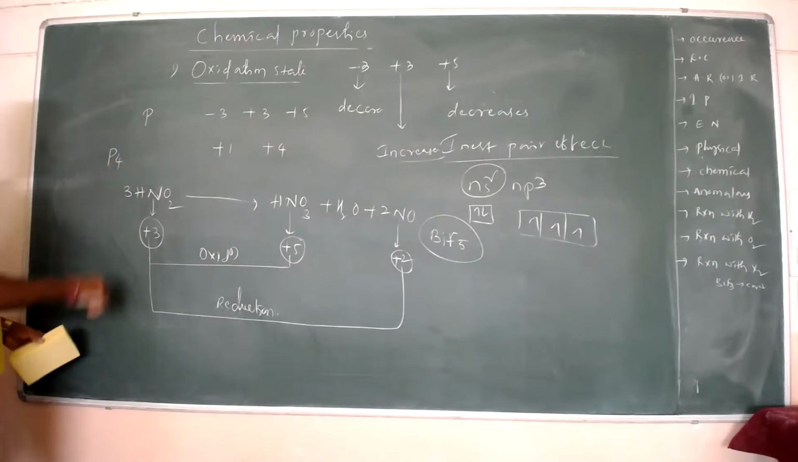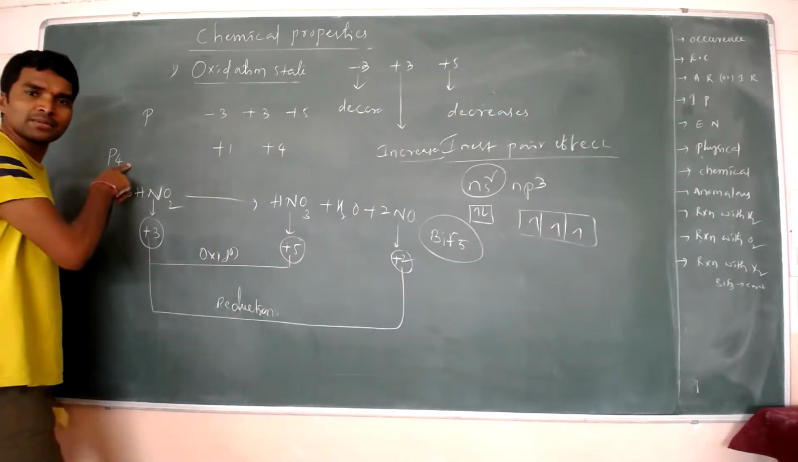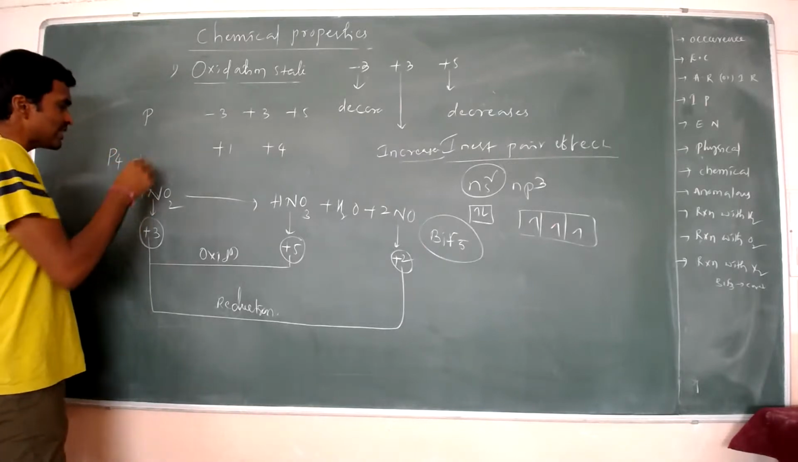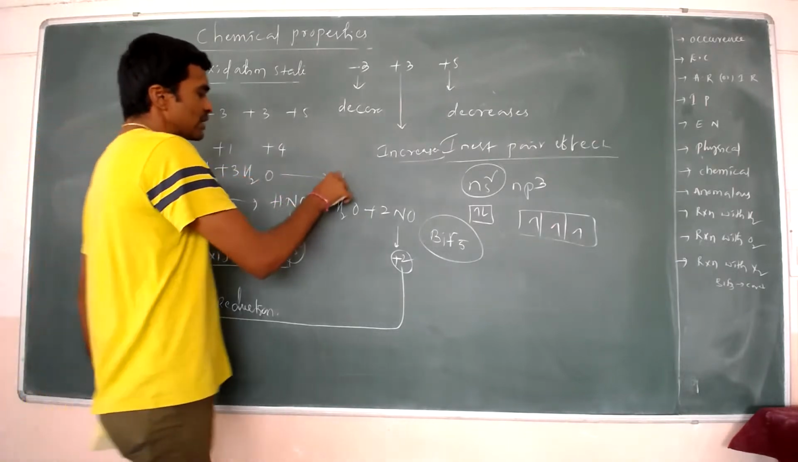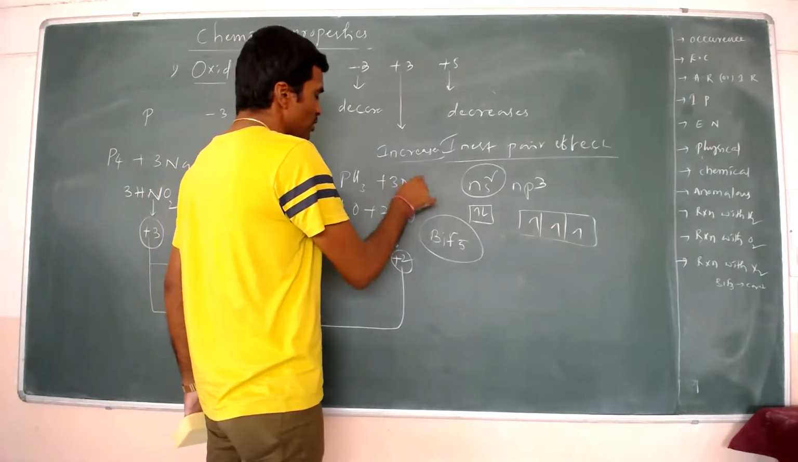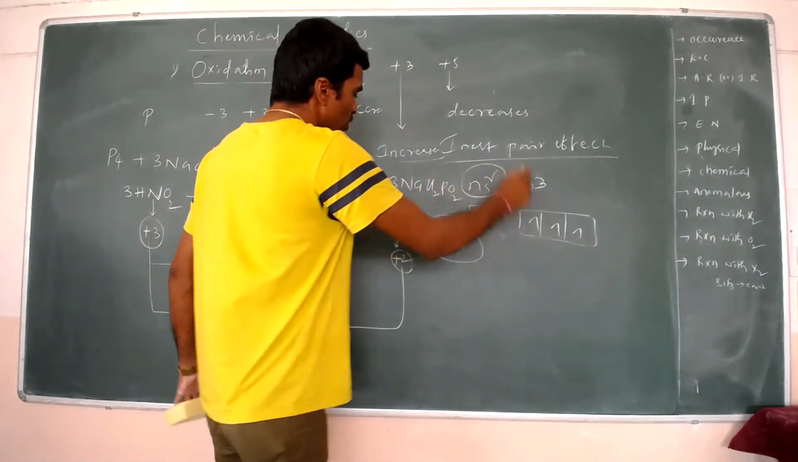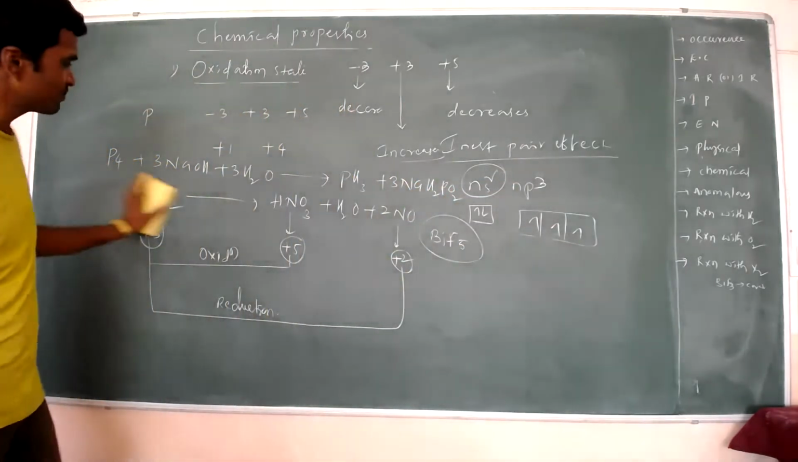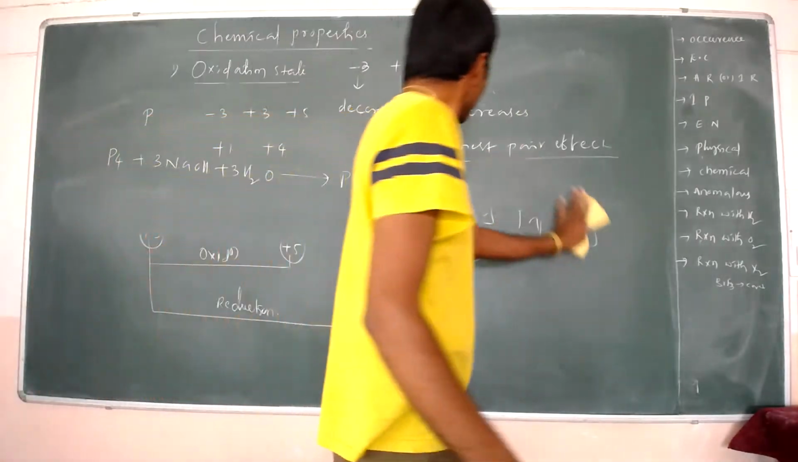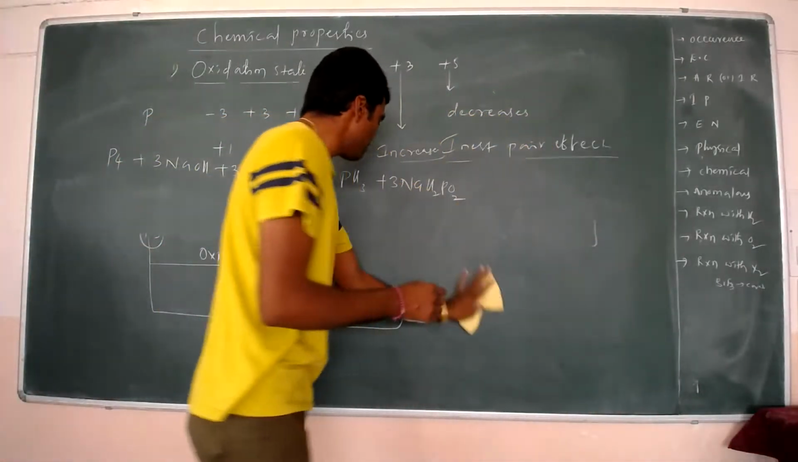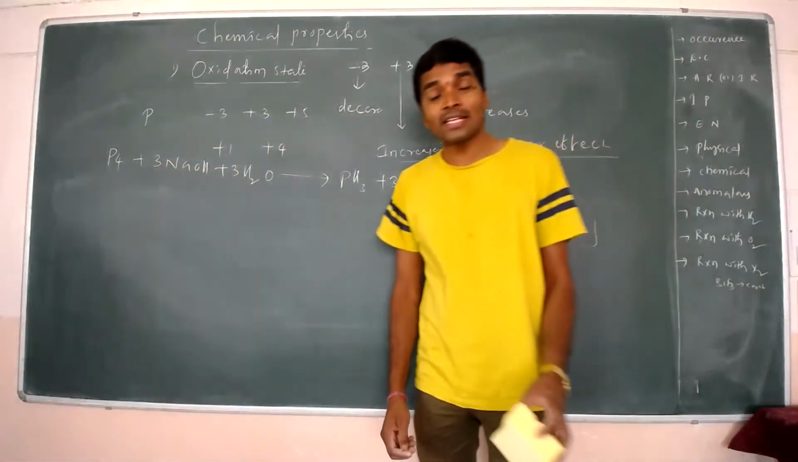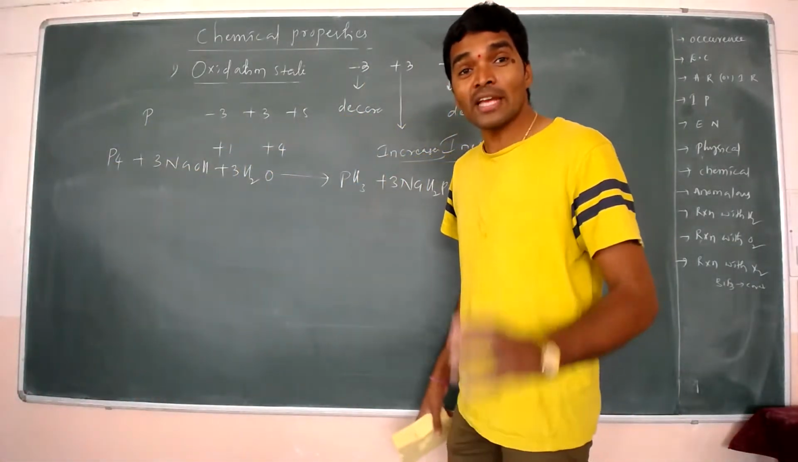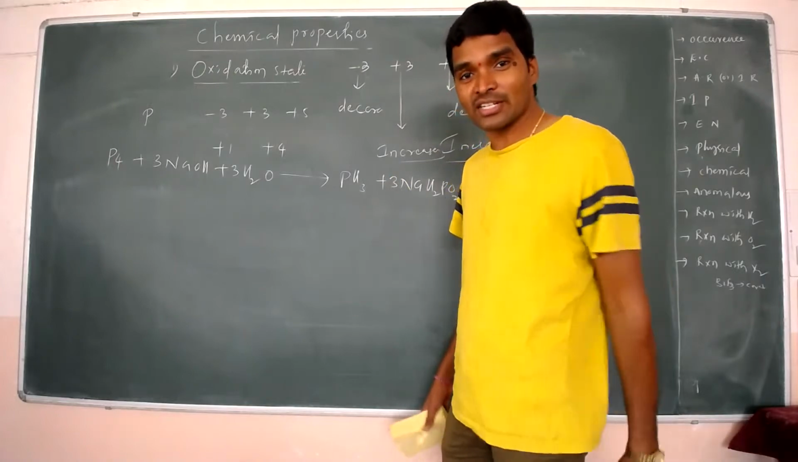See, P4, white phosphorus. P4 reacts with 3 moles of NaOH plus 3 moles of H2O to give PH3 plus 3 moles of NaH2PO2. Sodium hypophosphite is formed. See, phosphorus oxidation states are also stabilized due to the formation in the disproportionation reaction.